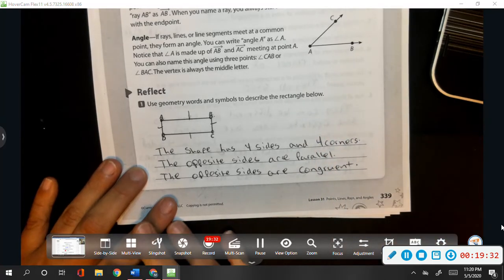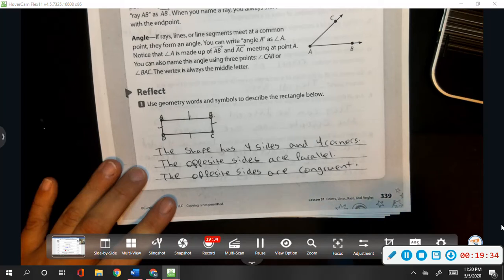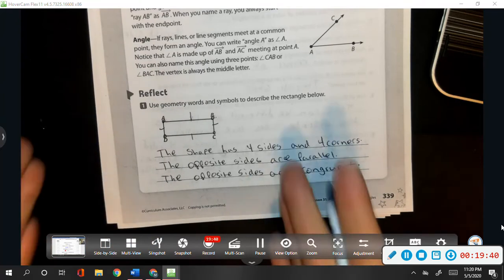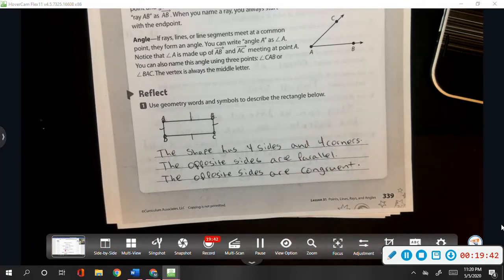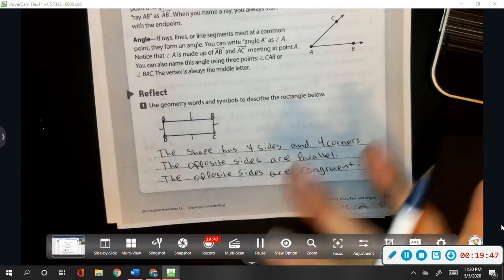They're the same length. And since the opposite sides are congruent, that means that our rectangle is made up of line segments, meaning the lines end.